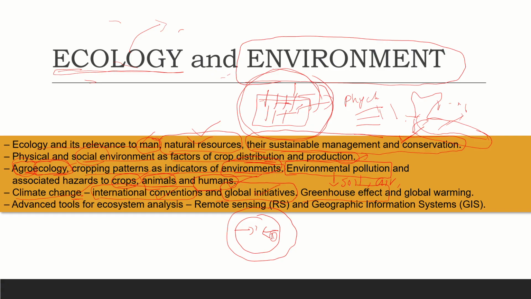And the greenhouse effect, we all know there are certain kinds of gases that are released, the greenhouse gases, and global warming, how that is affecting the crops is what we study here. And next, advanced tools for ecosystem analysis like remote sensing and geographic information systems.